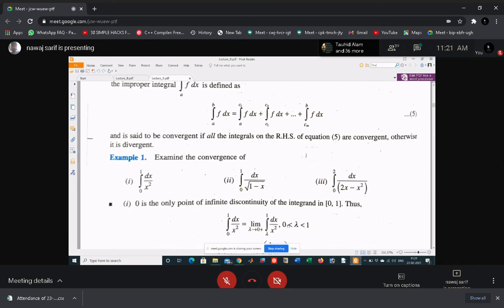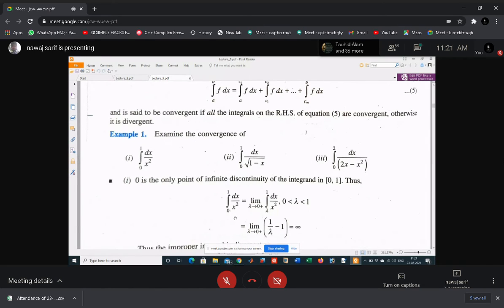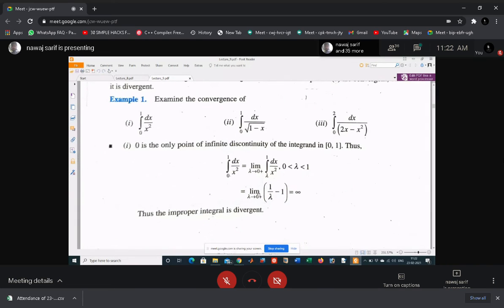For this, just try to find this one. Integral 0 to 1 dx by x square equals limit lambda tending to 0 plus, integral lambda to 1 dx by x square. And then what is the limit of this function? Lambda tends to 0, and integration of 1 by x square is what?